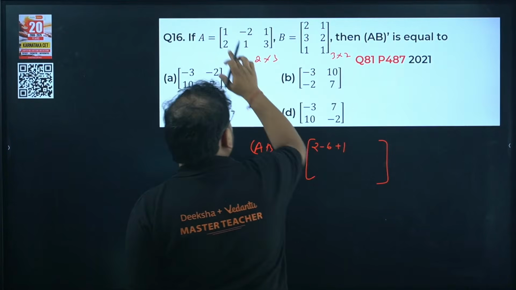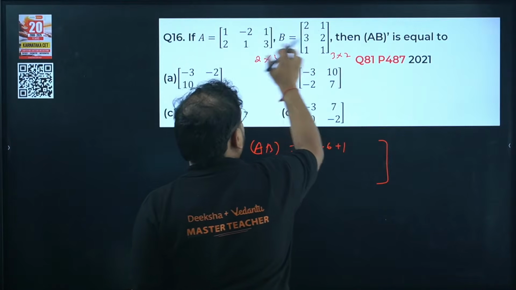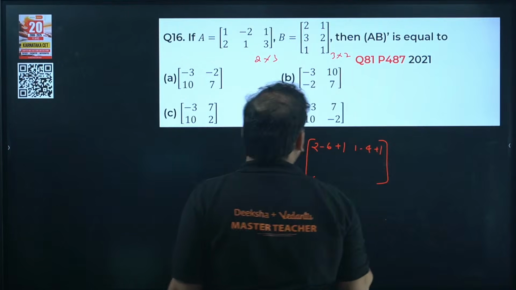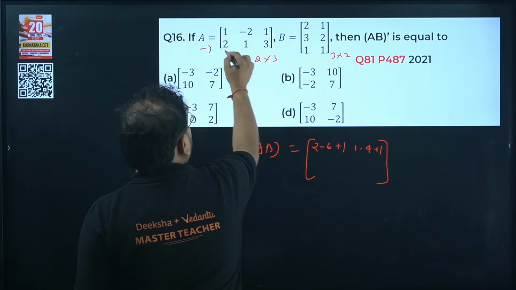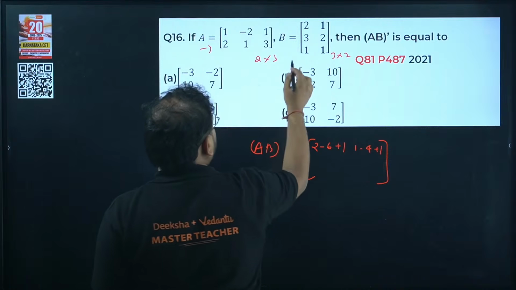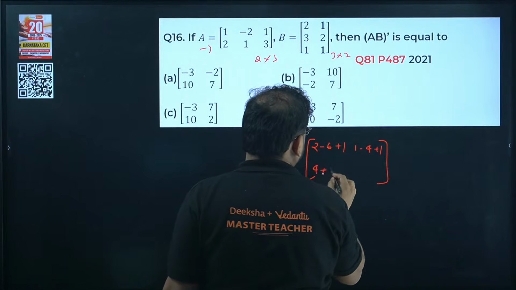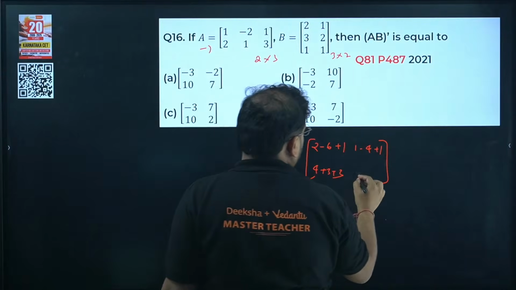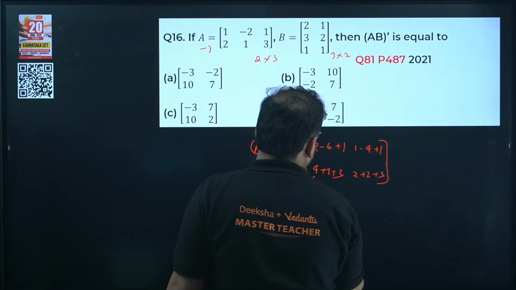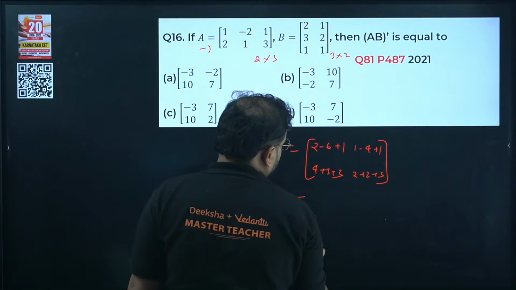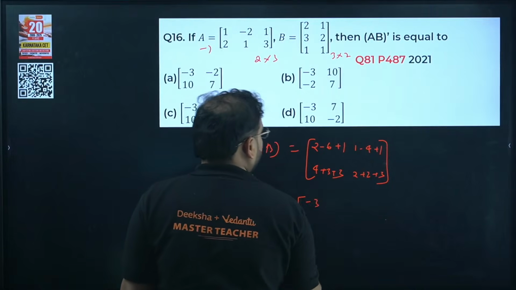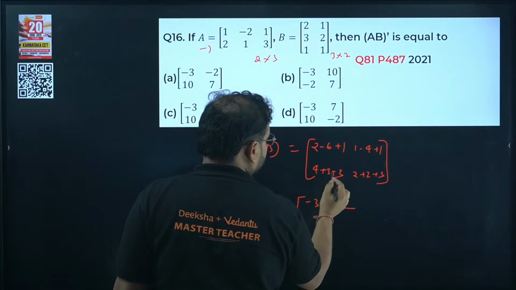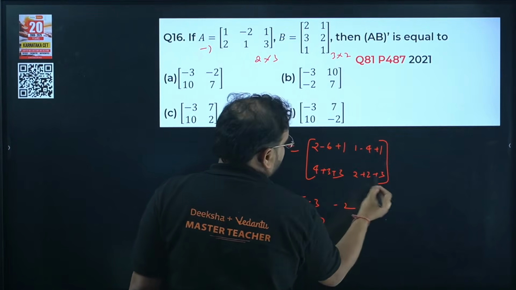First one is done. First row, second column: 1, minus 4 and 1. Second row now. 2 into 2 is 4, 3 and 3, so 4 plus 3 plus 3. Last one: 2, 2 and 3. Check the answer. We have 3 minus 6 is minus 3, 2 minus 4 is minus 2, 3 plus 3 is 6 plus 4 is 10, 4 plus 3 is 7.